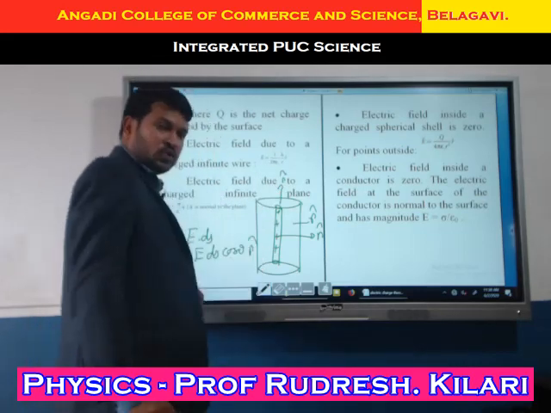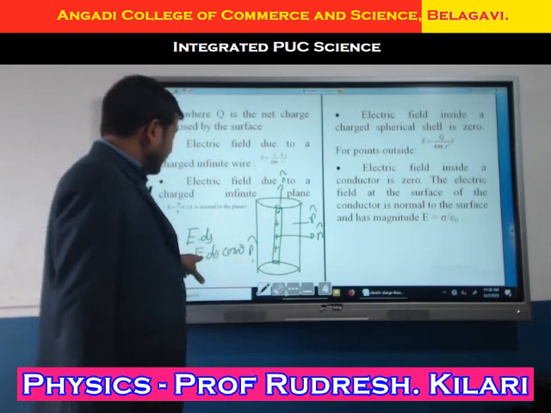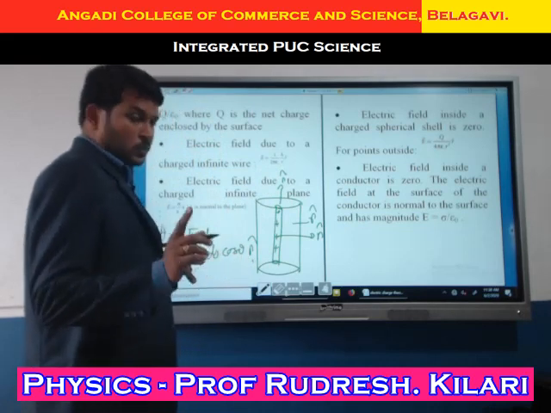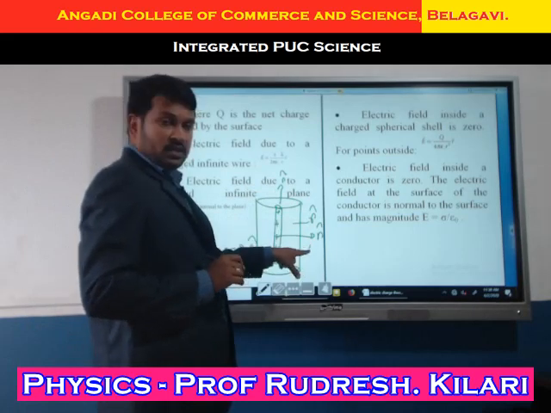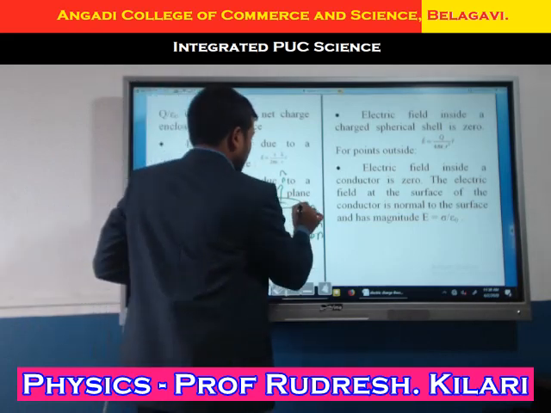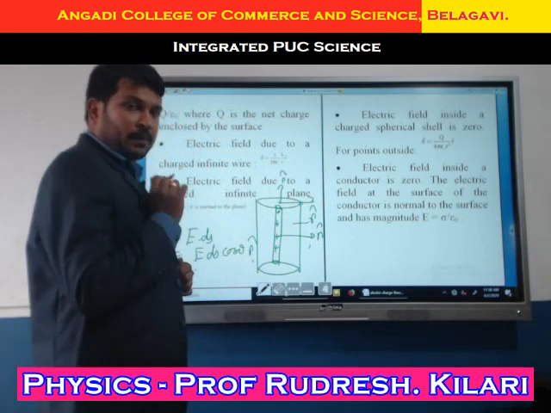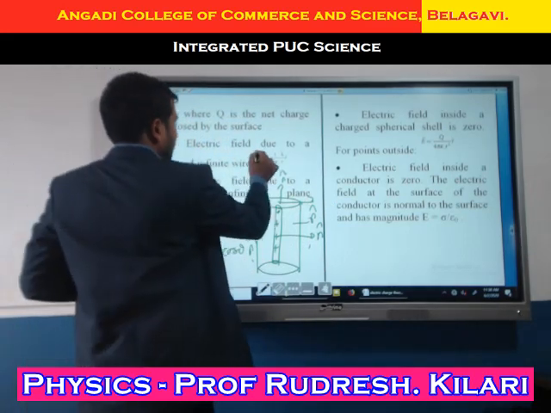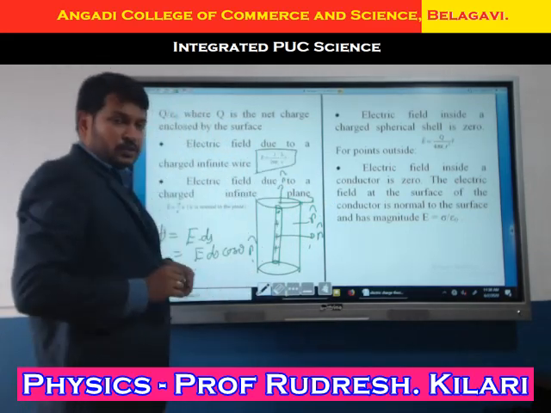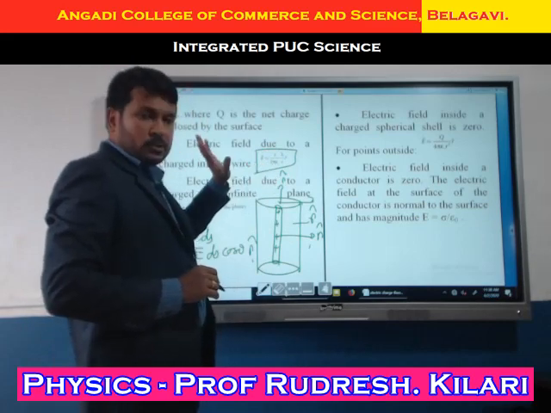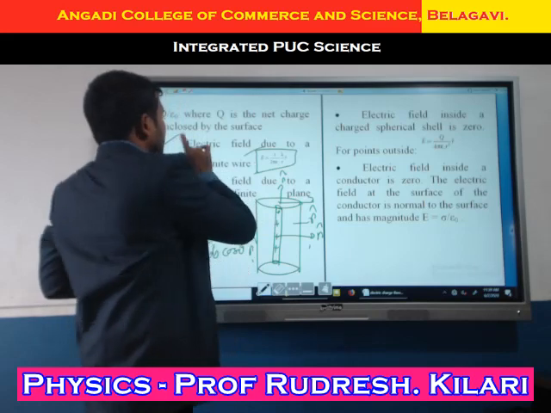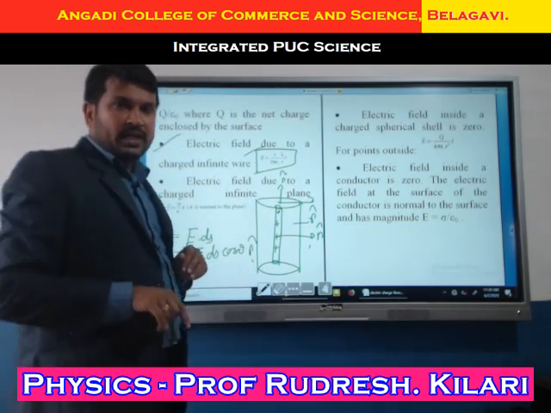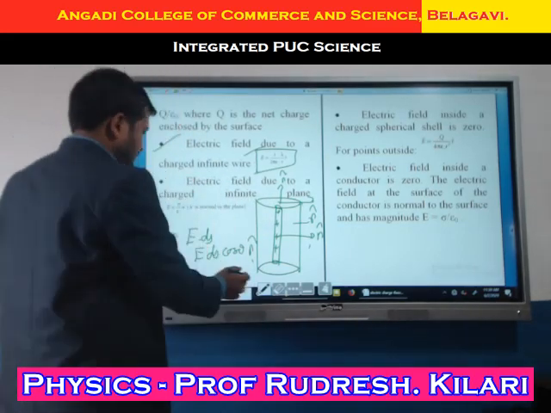Always we measure the angle between n cap and the electric field lines. Remember this, students. Now here these two are parallel, and on this surface the electric field lines are perpendicular. What expression did we get? E equals 1 divided by 2 pi epsilon naught, lambda divided by r, is the expression for the electric field due to an infinitely long straight wire.